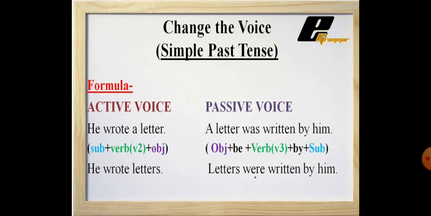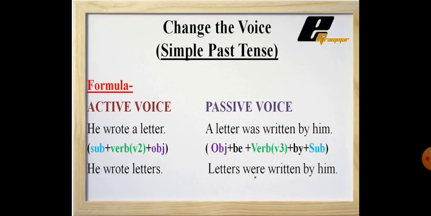In passive form, you all know, we write the object first. ऑब्जेक्ट पहले आ जाता है. So it will be the object, letters. Then similarly we will use was or were according to this object. ठीक है, if the object is singular then was, if plural then were. So here it is letters, so letters were written. Letters were written by him. Okay, letters were written by him. He will change into him.